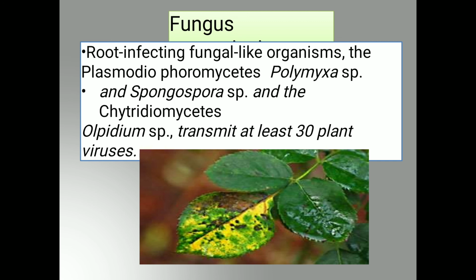Then through the vectors: mites, insects, nematodes, fungus. These are all the agents responsible for transmission of viruses from infected plant to healthy plant. This is the total information about the whole topic. If you have any difficulty regarding that, you can ask me. Okay, thank you.